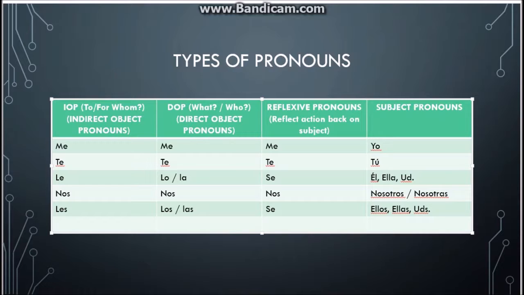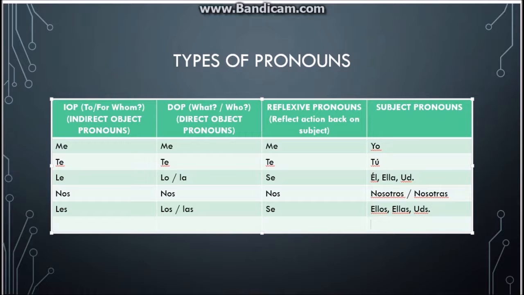Okay, and then the last thing we have are subject pronouns. These are from 111. So we have the yo, tú, él, ella, usted, nosotros, nosotras, ellos, ellas, ustedes. Remember, overall, the subject pronoun can't be interchanged for, let's say, a reflexive pronoun or a direct object pronoun or an indirect object pronoun. Some of these look the same, but they do different things.